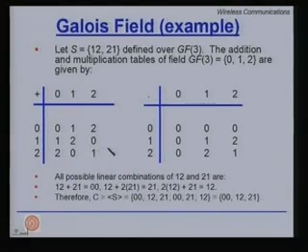So what we have here is the addition table and a multiplication table, and if we want to construct a simple code, which is a 2, 1 code, then we can have a set of elements defined like this. So we can have 0 mapped to 0, 0, 1 mapped to 1, 2, and 2 mapped to 2, 1.